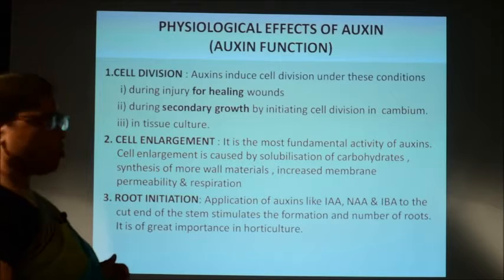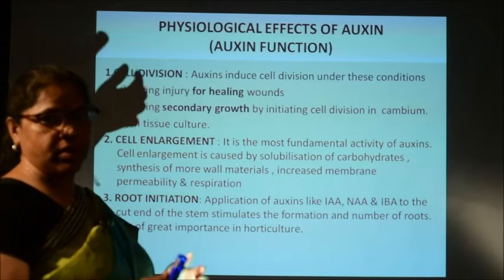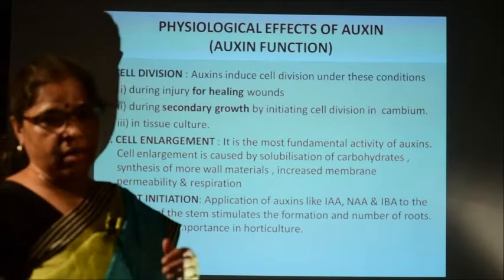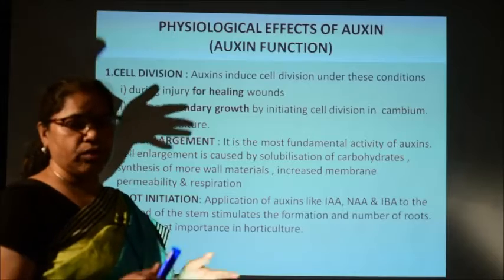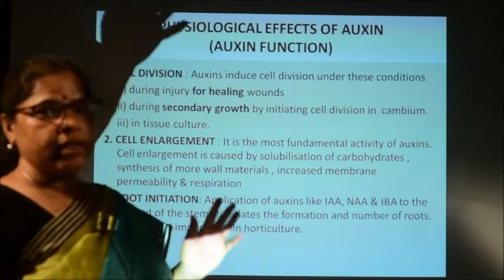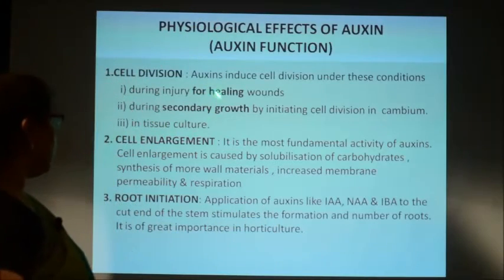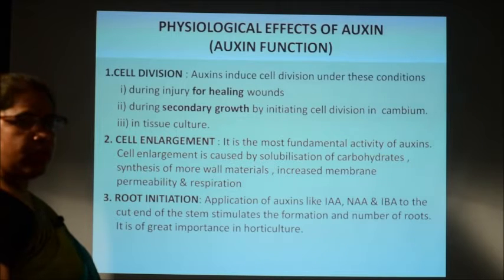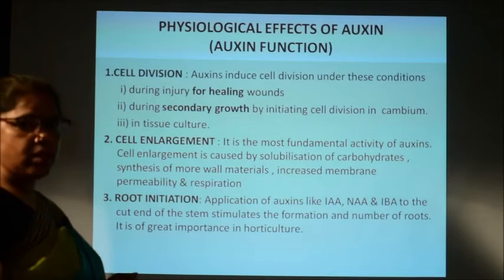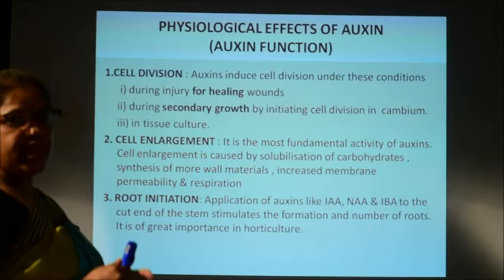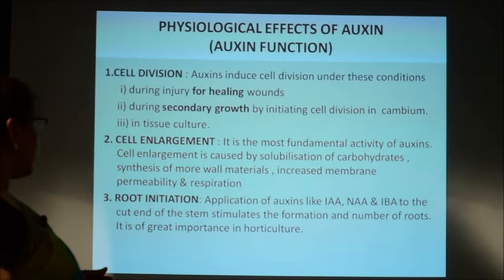Similarly, auxins are also used in tissue culture, that is the artificial culture of plant cells or plant parts to regenerate the whole plant. It is an artificial culture method, where it also induces cell division in the plant parts which are used as explants in the tissue culture method.